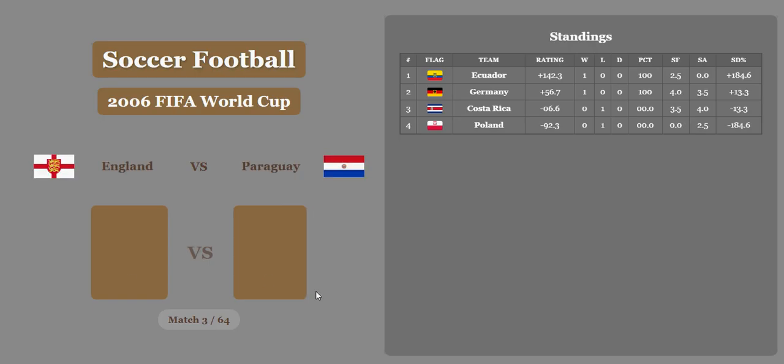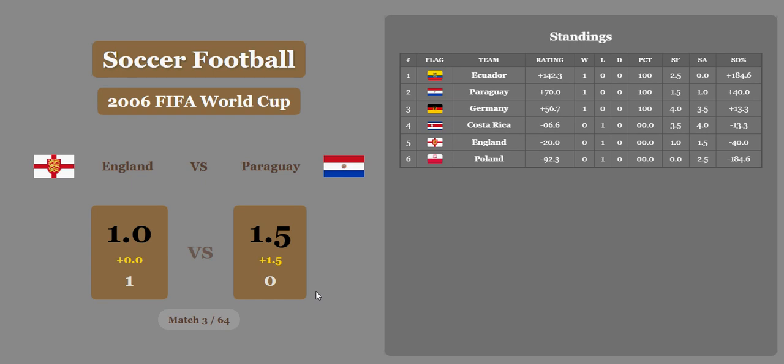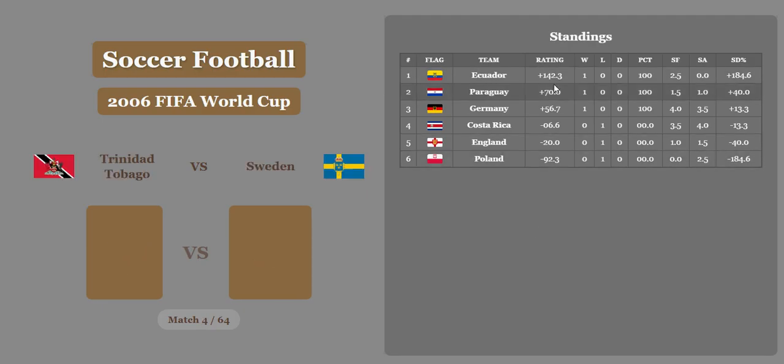England versus Paraguay. 1-0, England won it, but Paraguay's going to win on the economic difference because it's so huge. 1.5 goals is awarded to Paraguay, and they are now second behind Ecuador, above Germany. The rating decides the rank order, and that's a mix of score difference percentage and winning percentage.